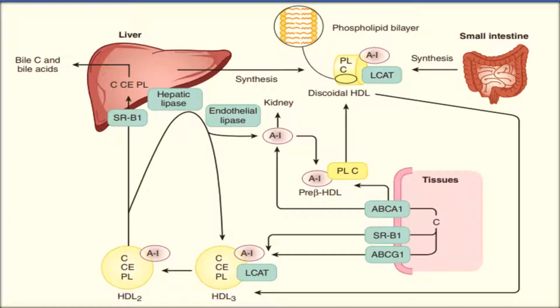a dual role. Number 1, एक इसका रोल है extrahepatic tissues पे for cholesterol efflux. Another role is at the level of liver for cholesterol influx. HDL2 delivers cholesterol esters by SRB1 after the removal of triacylglycerol by hepatic lipase. We have almost depleted HDL जिसके पास सिर्फ एपोलाइपोप्रोटीन A1 है goes back into the circulation, forms HDL3, HDL2, and this keeps on continuing and is known as HDL cycle.